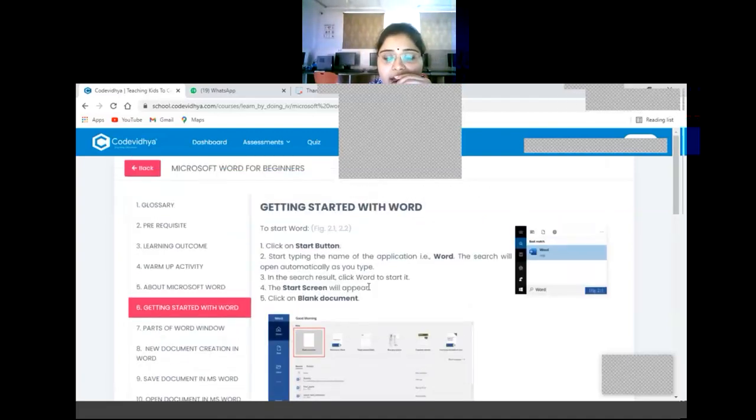So how we can start MS Word means अगर आपको आपके कंप्यूटर में MS Word की एप्लीकेशन को खोलना है तो कैसे खोलोगे? So I will share the steps. So first of all, what you have to do? You have to click on start button given in your system. After that, you can just start typing the name of application. So our name of application is Word. Either you can write Word or you can type MS Word. The search will open automatically as you type.